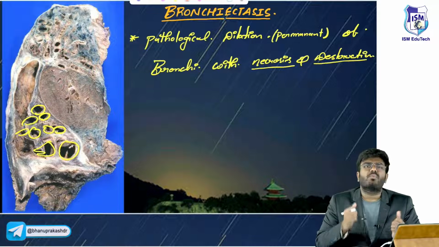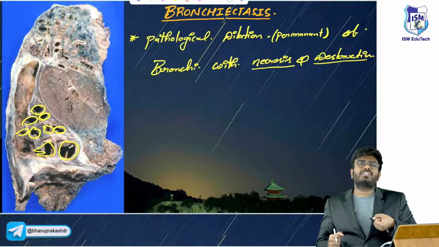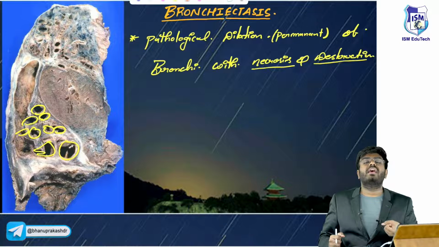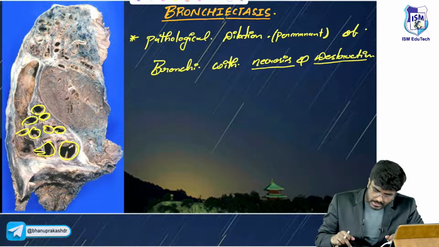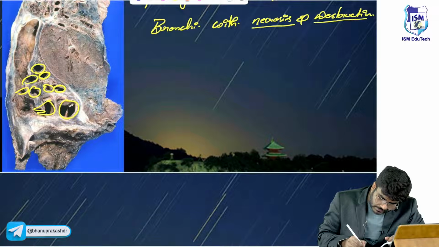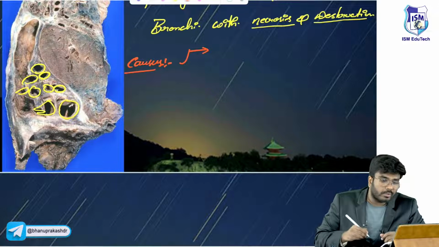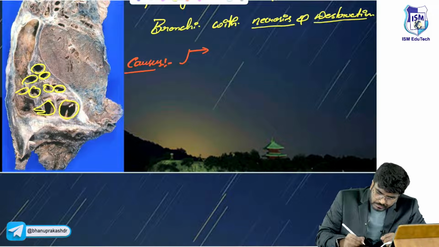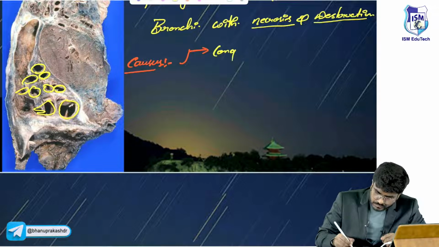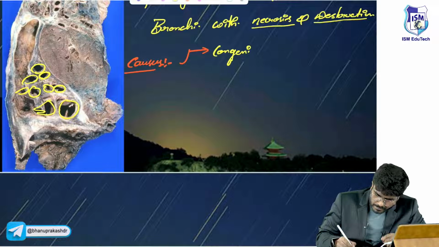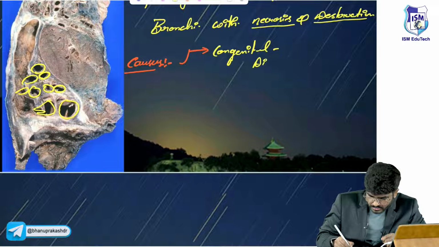Why bronchiectasis? Why are the bronchi pathologically dilated? Why are they undergoing necrosis? Because you need to understand the causes. The causes include congenital disorders.